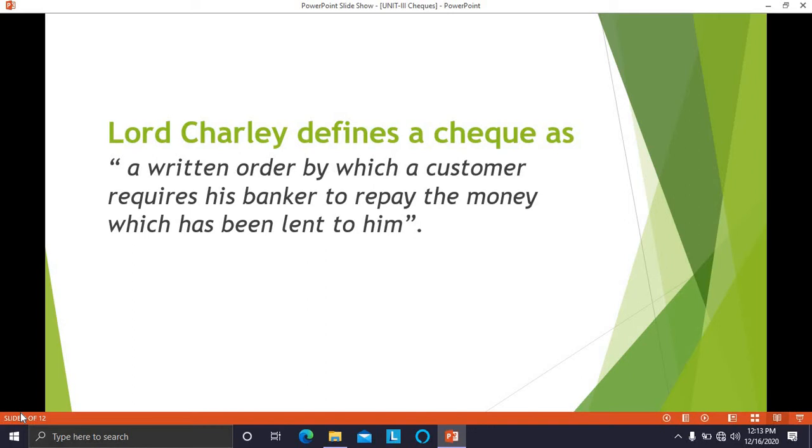Here the customer is a creditor, the banker is the debtor. Now when the customer writes a check, it is an order by the customer to the bank to repay that money which he has given to the bank. So as per Lord Chalmers, a check is a written order by which a customer requires his banker to repay the money which he has lent to him.